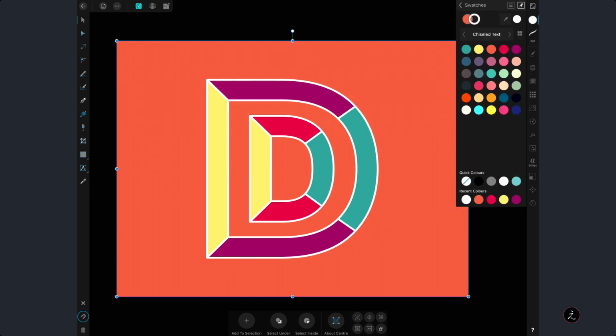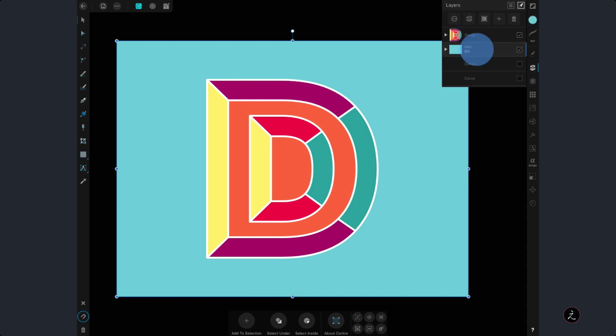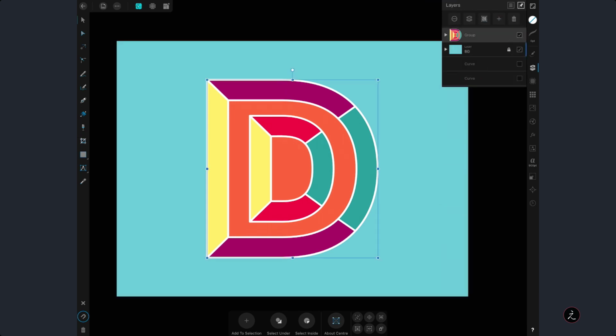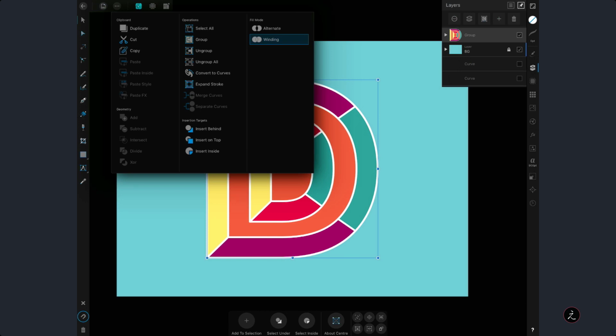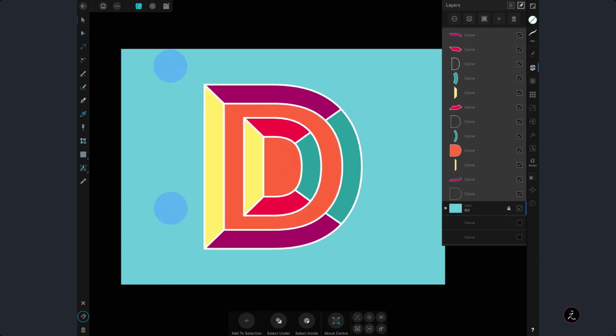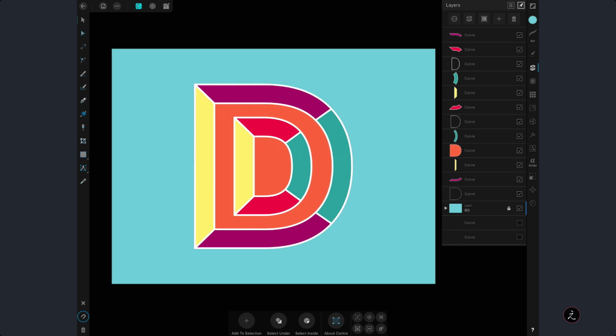And just going to tap on that and make sure that I have a different color. No need for stroke. Or perhaps I can use this color. Okay, so it all depends what you want. All right, so let's say this is okay. I'm going to lock this layer. And then again, I'm going to focus on this group, which I'm going to ungroup again. So inside the Edit menu, go ahead and use Ungroup. So now again, we can focus on these different areas. Okay, so far so good.